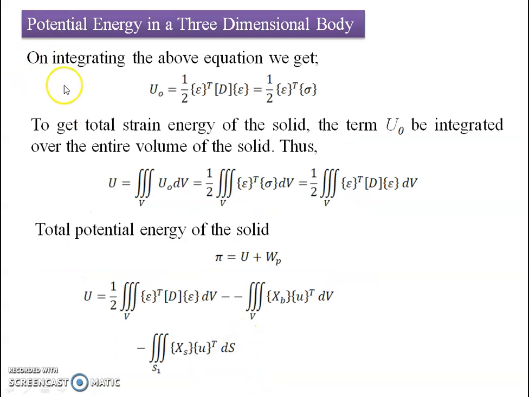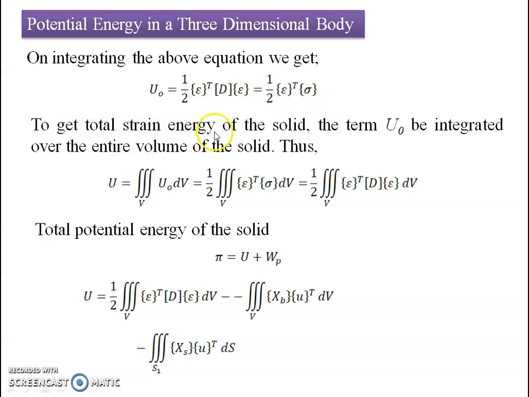So if I put these values in terms of the integrated output, then u naught equals 1/2 of epsilon transpose D epsilon. Here one part we get is the transpose, and the other we can say is nothing but stress. So we can write it as half of the strain tensor multiplied by the stress tensor.